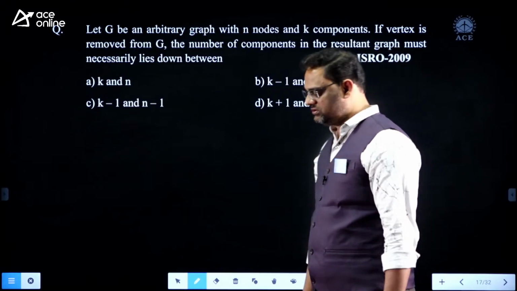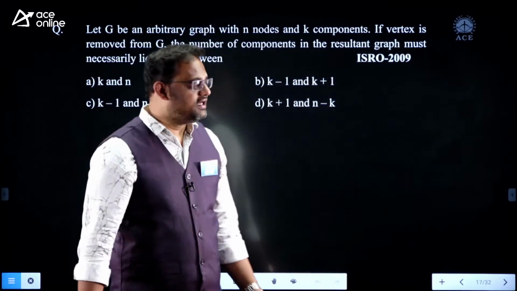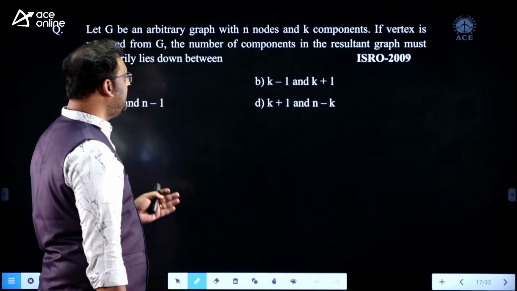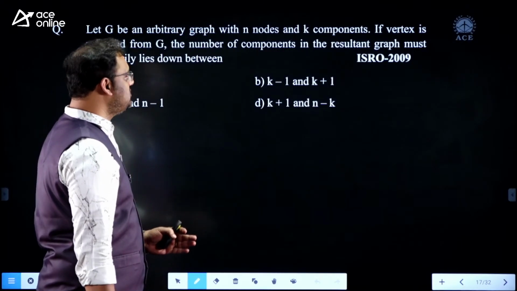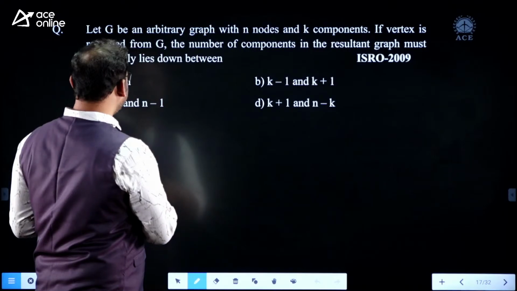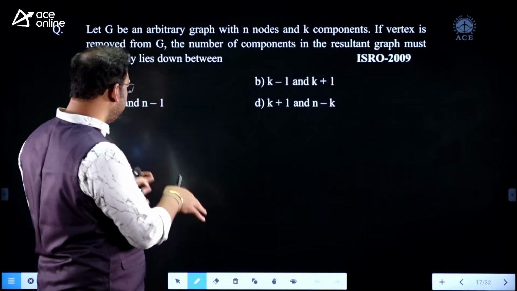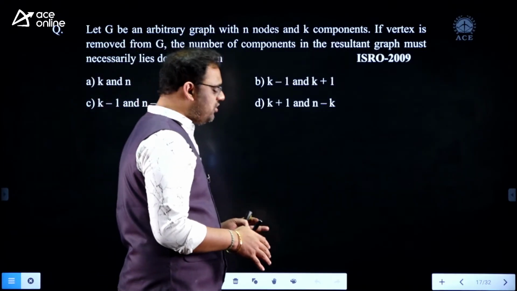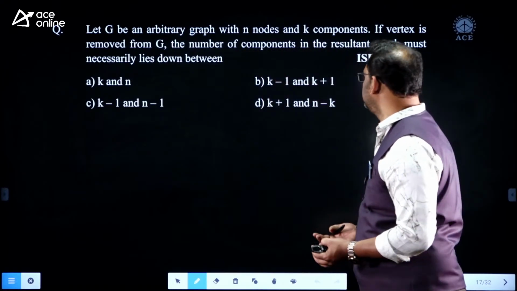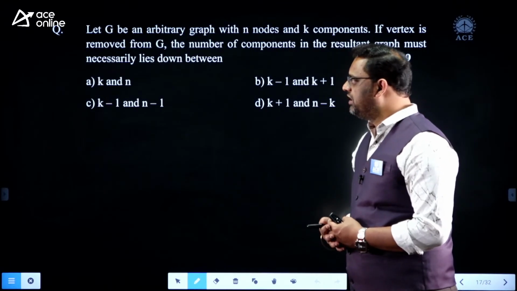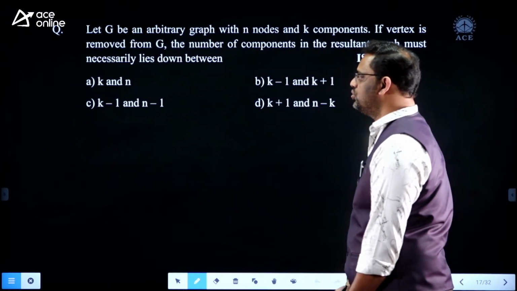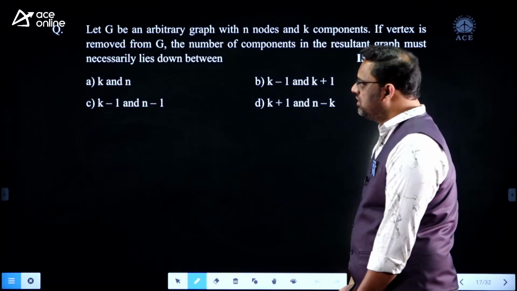Now see this. We have another example. Let G be an arbitrary graph with n nodes and k components. If a vertex is removed from G, then the number of components in the resultant graph necessarily lies between what values? So that is the question.